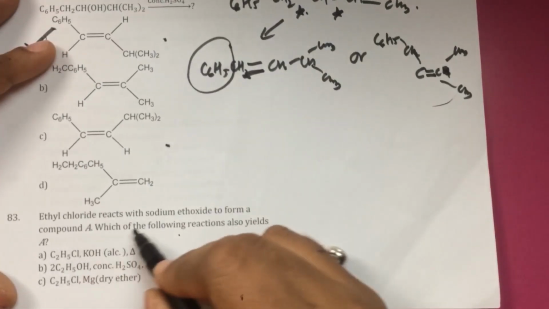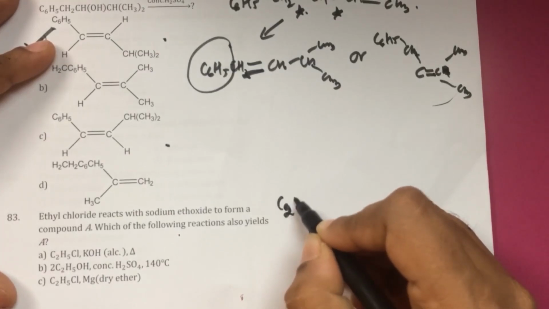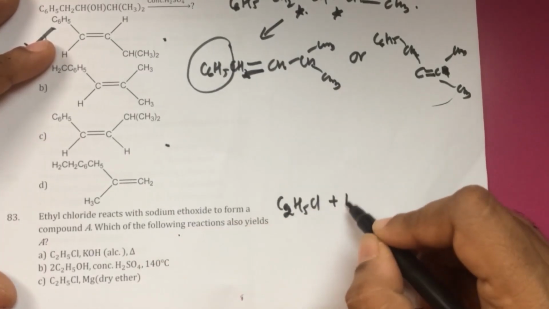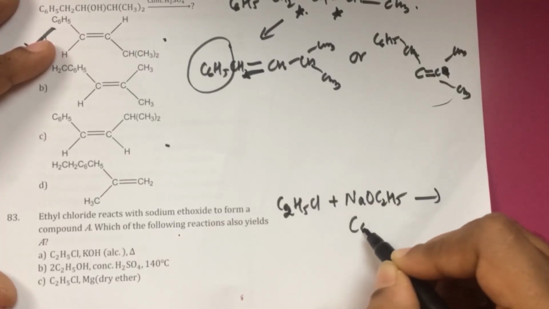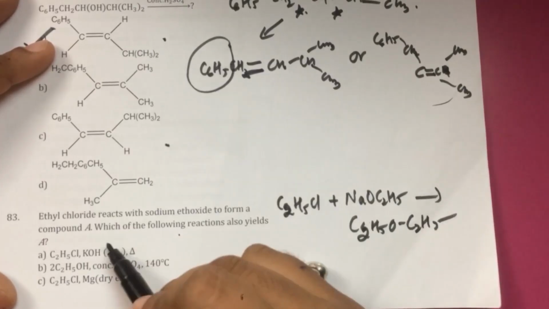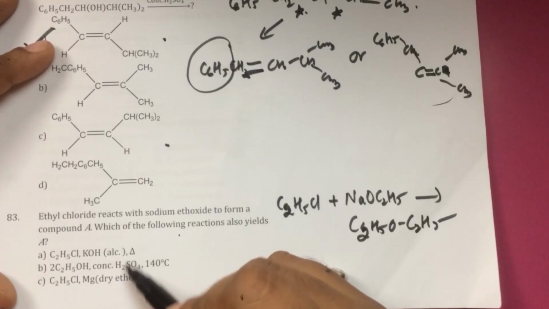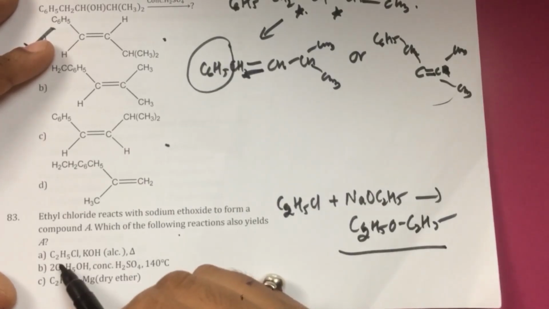Question number 83. Ethyl chloride reacts with sodium ethoxide. So when ethyl chloride, that is C2H5Cl, reacts with sodium ethoxide, that is NaOC2H5, this gives us the formation of diethyl ether. That is our compound A. Which of the following reactions gives the A? So we need to find which of the other methods gives us the formation of diethyl ether.